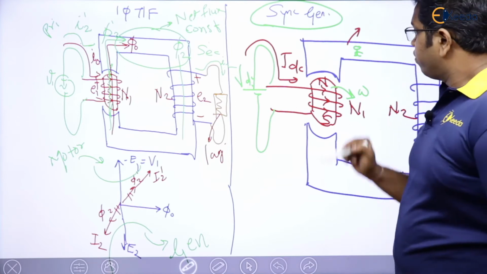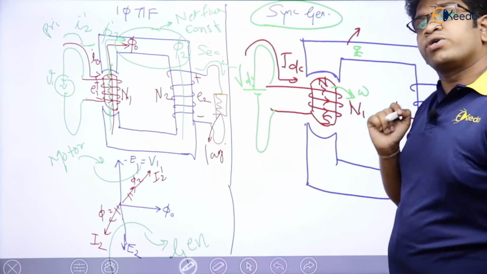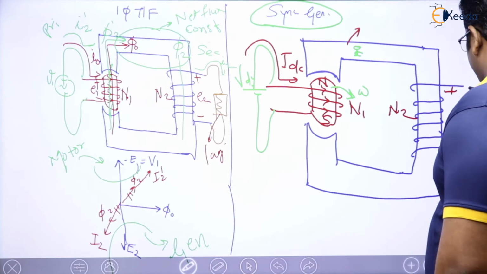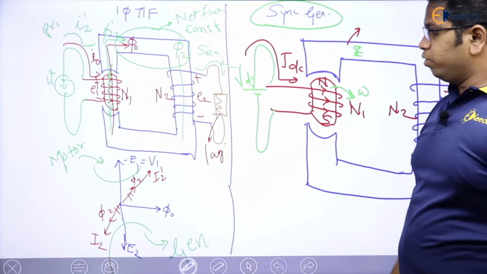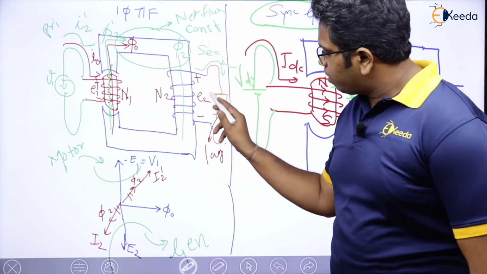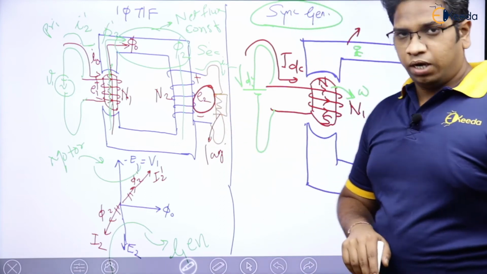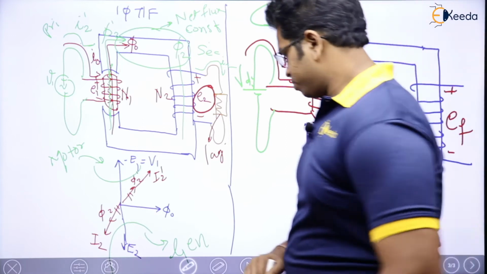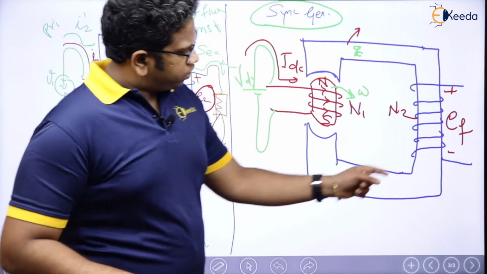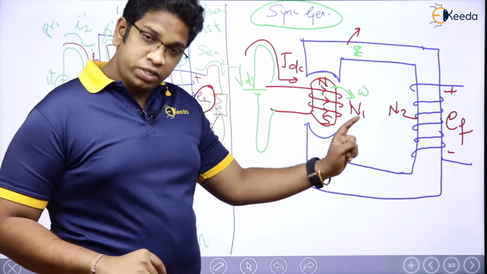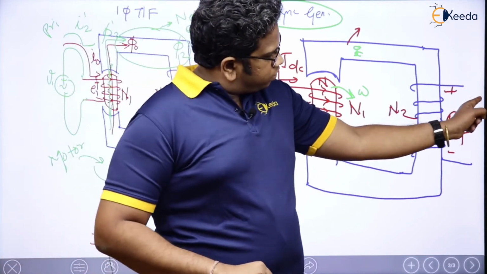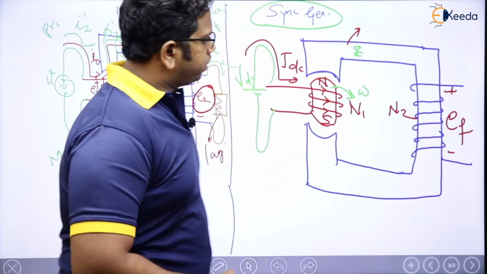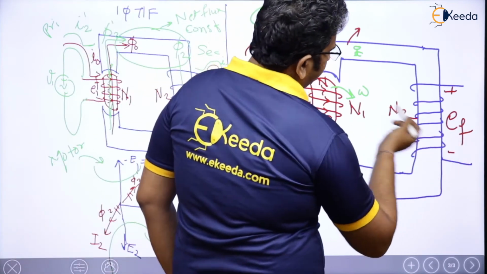Yes. So when flux is changed in this core, what is going to happen? The moment flux is changed in this core, here I will get some induced EMF, right? Previously we used to call that induced EMF as E2. Now in this case I will be calling it EF. EF means the induced voltage which is induced when there is no load current. EF means induced voltage because of the field.